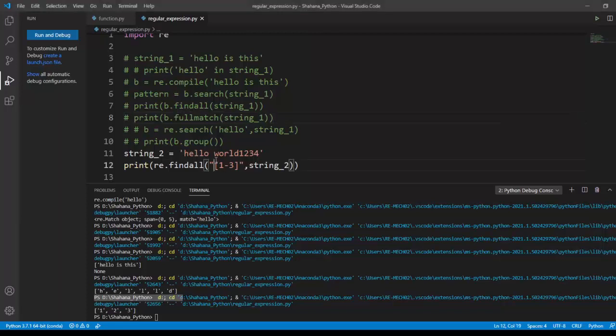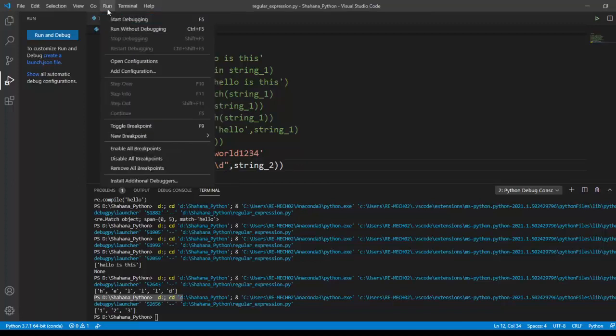Next thing is I want to find the digits. What if I want to find some digits in my string? For that, I'm going to use backslash d. This is the syntax for the regex to search for the numbers present in my string value. I'm going to run this code.